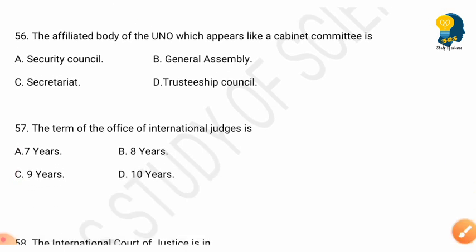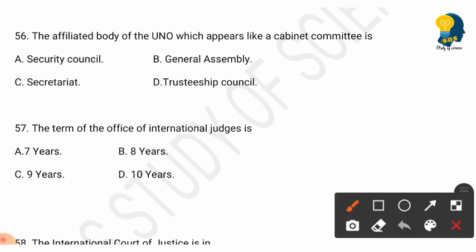So the next question is, the affiliated body of UNO which appears like a cabinet committee is. And the options are Security Council, General Assembly, Secretariat, Trusteeship Council. So here the right answer is option A, Security Council. So the affiliated body of UNO which appears like a cabinet committee is Security Council.